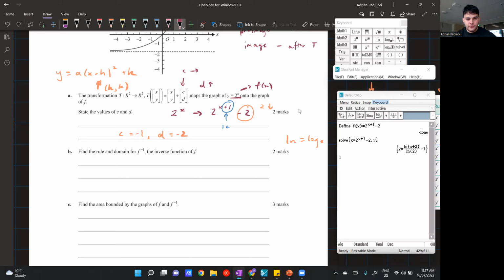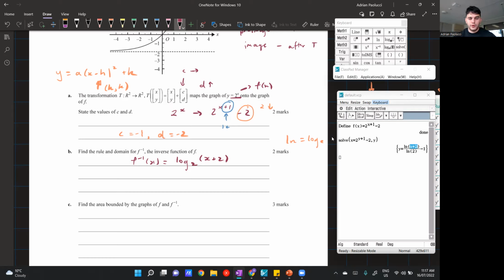This actually just becomes f inverse of x is equal to log base 2 of x plus 2. Essentially what happens is that the bottom number inside the log becomes the new base, and the top number inside the bracket remains the same. Just check the textbook to confirm that. I'm pretty sure it's part of the rules set for logs. That's a really useful one.